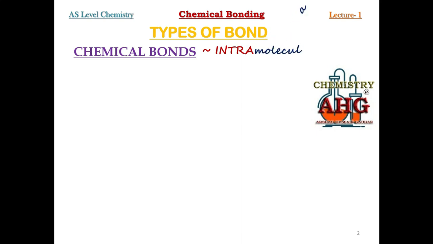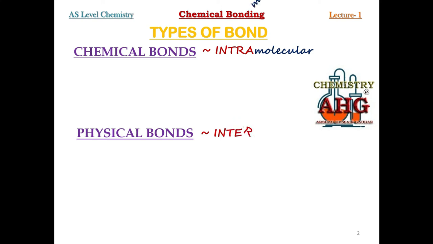The other name for intramolecular force is chemical bond, and the other name for intermolecular force is physical bond. So generally speaking, we can have either a chemical bond or a physical bond. Chemical bonds are stronger, physical bonds are weaker. Chemical bonds are also known as intramolecular bonds. Physical bonds are also known as intermolecular forces.